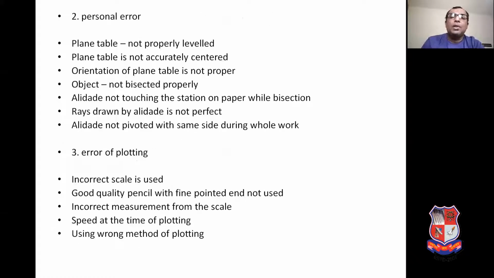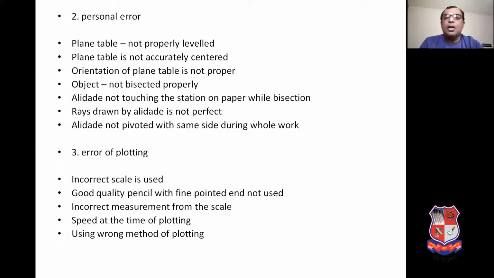Second one, personal error. Personal error means errors that are created or generated by the surveyor who is performing the plane table surveying work in the field. Let us say plane table is not properly leveled by the surveyor. It is a personal error. Plane table is not accurately centered over the ground station, personal error.